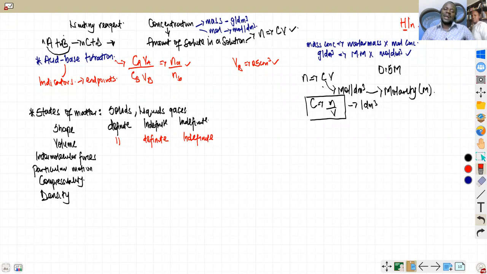So for solids, the particles are cramped together. Like I say in physics, everything in nature is held together by different forces. Intermolecular forces are jingling around, with collisions and everything around solid particles. So when you talk about intermolecular forces in solids, they are very, very strong. Please keep that in mind. Strong intermolecular forces. Then the other one, liquids, are comparatively weak. Not that weak, but comparatively weak.